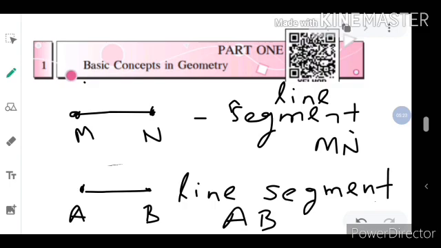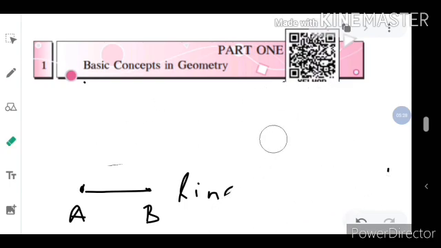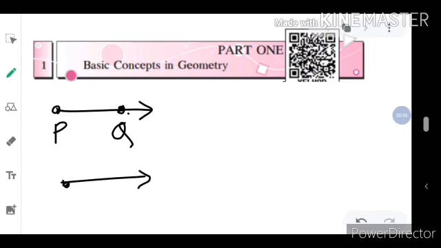Now we are going to learn ray. Have you seen the rays of the sun? Rays of the sun come from the sun and reach the earth. They travel to one side or a single side. These are the rays.